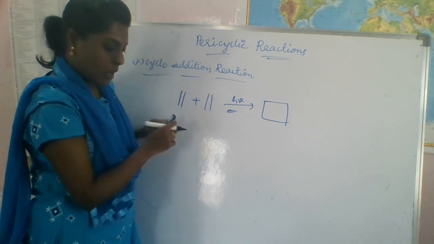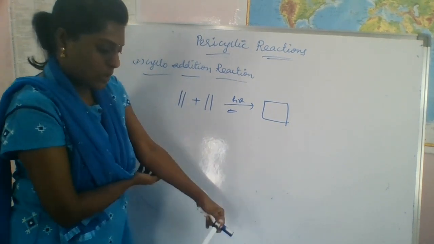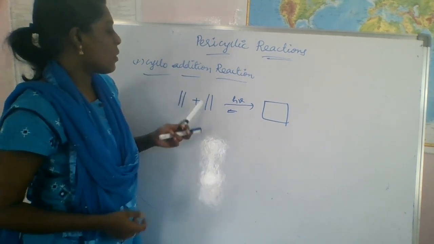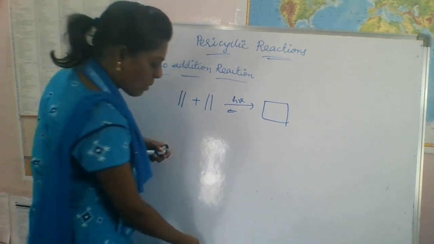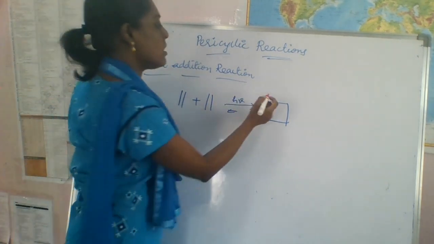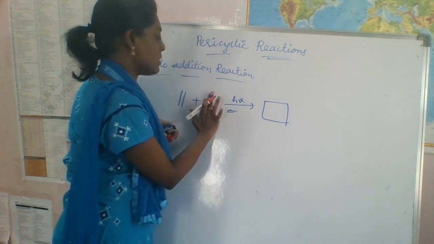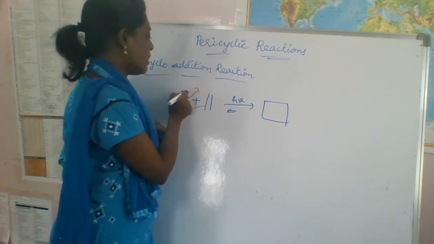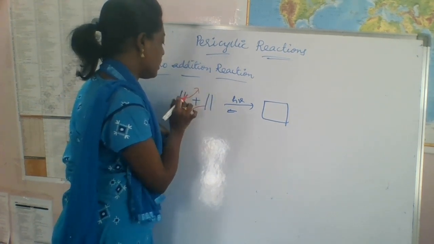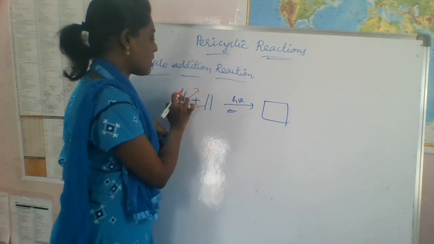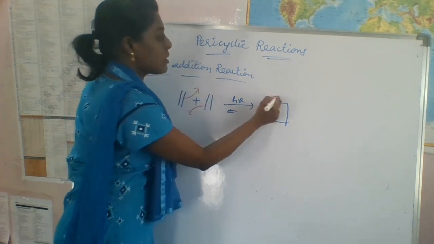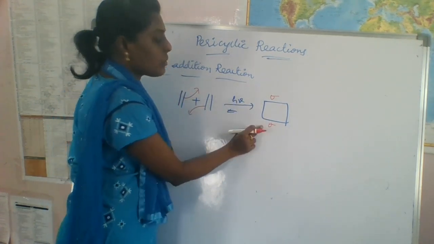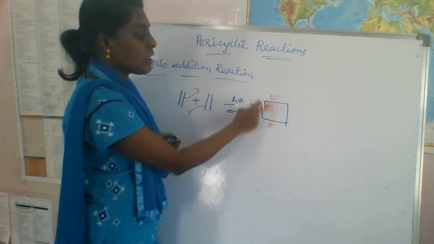So a pi bond in each, at the expense of one pi bond. See here, these pi electrons are involved in the new bond formation, new sigma bonds. These two pi bonds are formed as sigma bonds after the reaction.